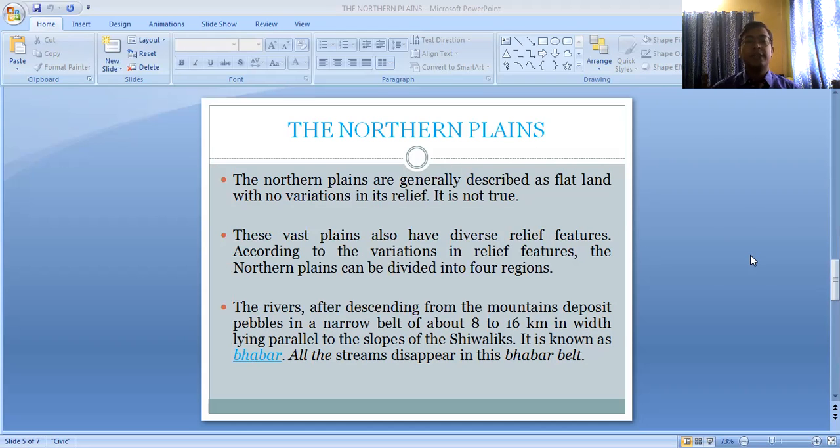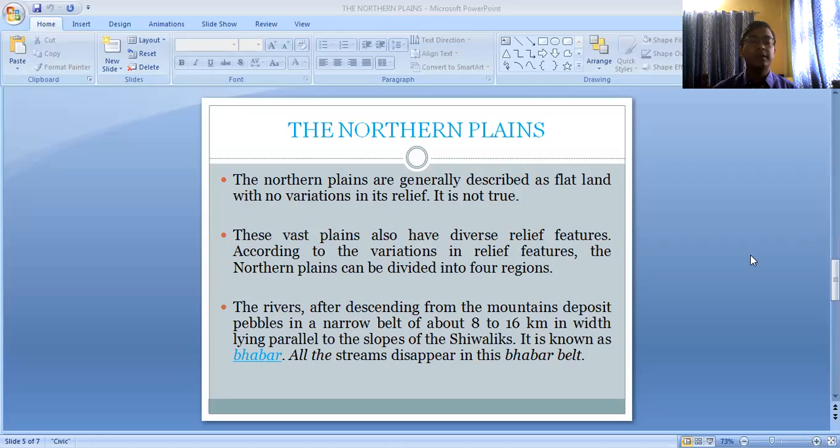The northern plains are generally described as a flat land with no variation in its relief. Basically it is said that the northern plain is a flat land, where there is no variation in its height and characteristics. But it is not true actually.